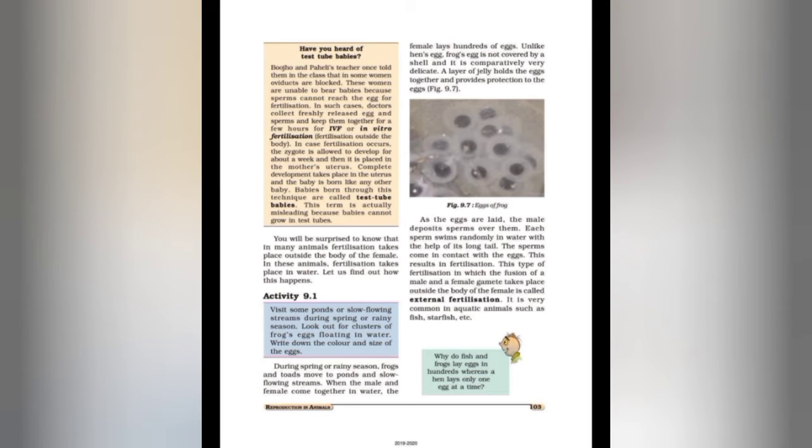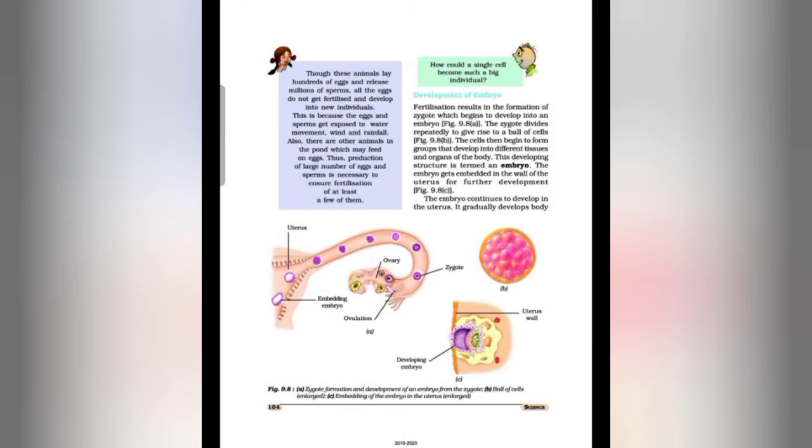So students, as we have studied about fertilization, now we will study about fertilization in human beings. Though these animals lay hundreds of eggs and release millions of sperm, all the eggs do not get fertilized and develop into new individuals. This is because the eggs and the sperm get exposed to water movement.